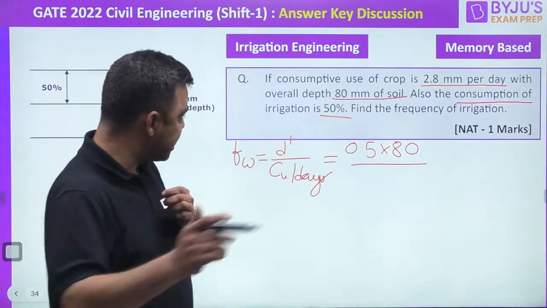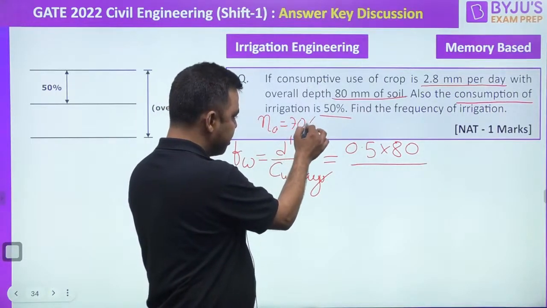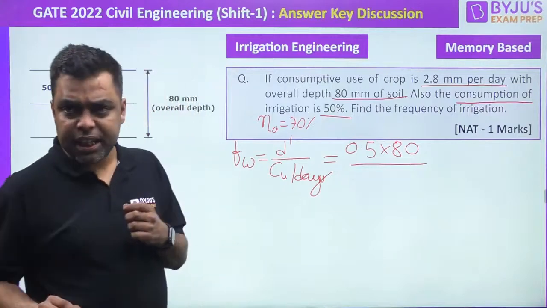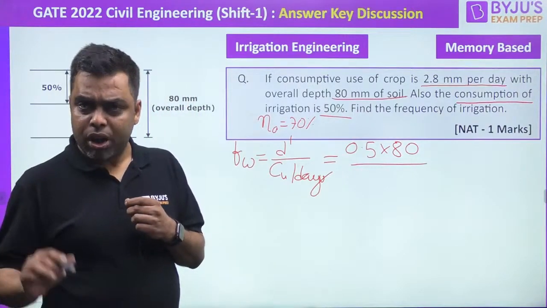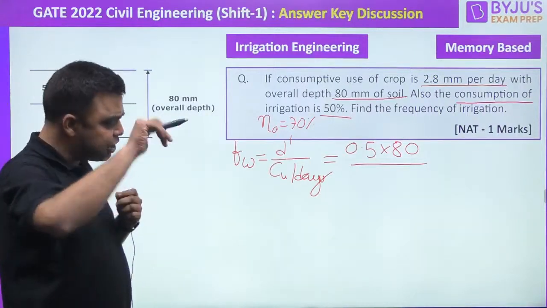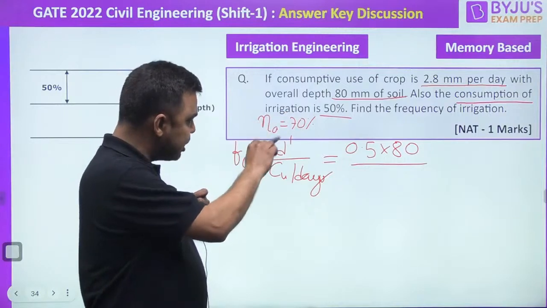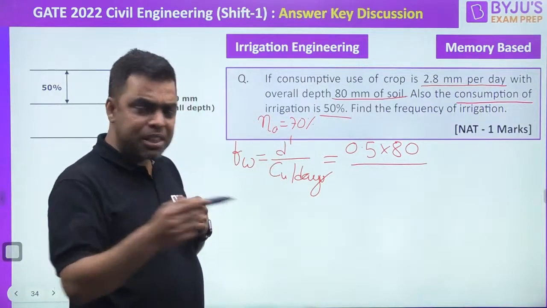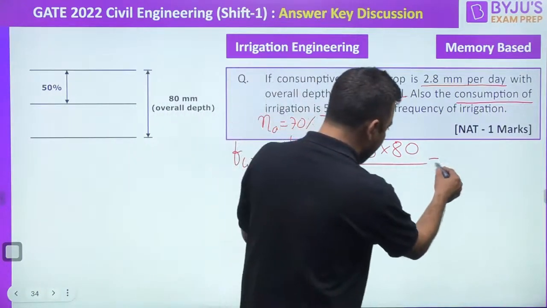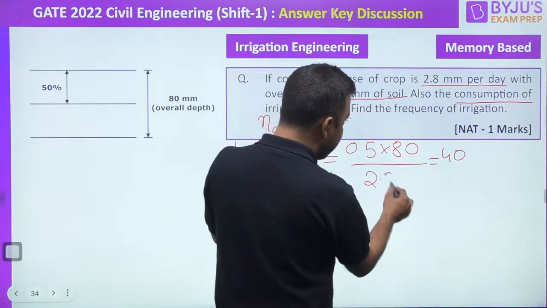Okay, fine. Let us say application efficiency is 70%. Let us agree on that. Okay, consumption is 50%, right? Okay, fine. Consumption is 50%. Thank you. So basically, I'm assuming that this is the case, right? So the consumption would be how much? 40 mm. And CU per day is 2.8.